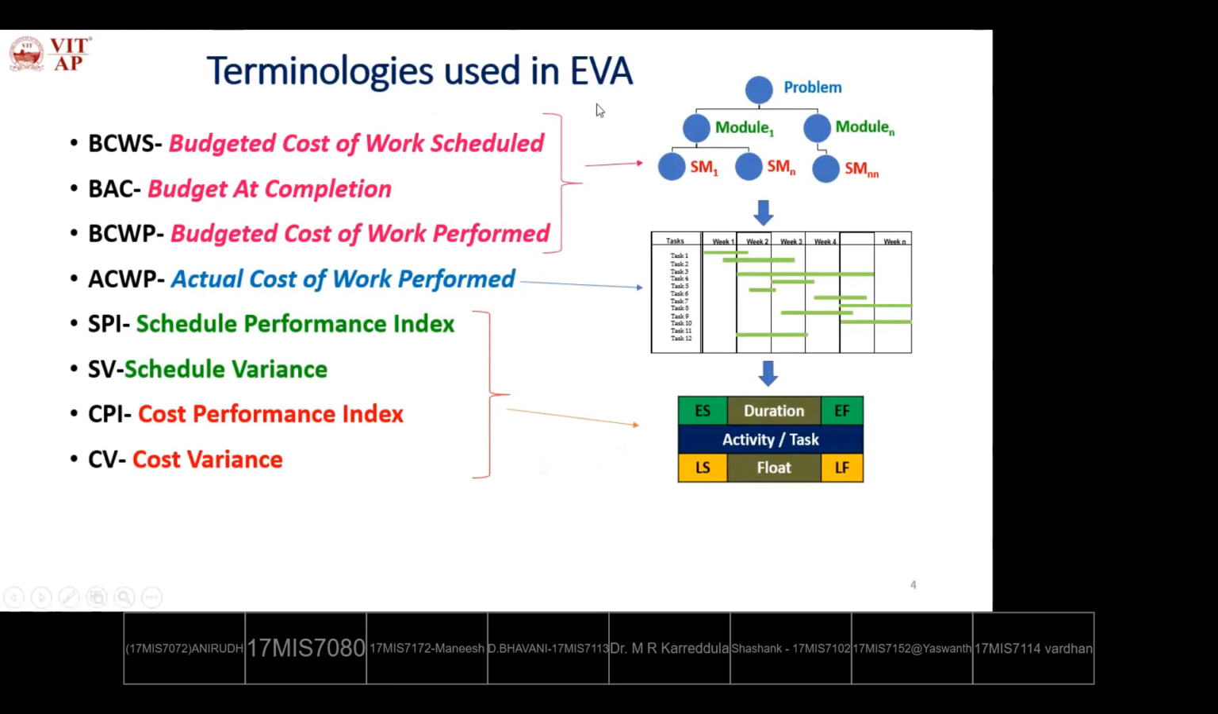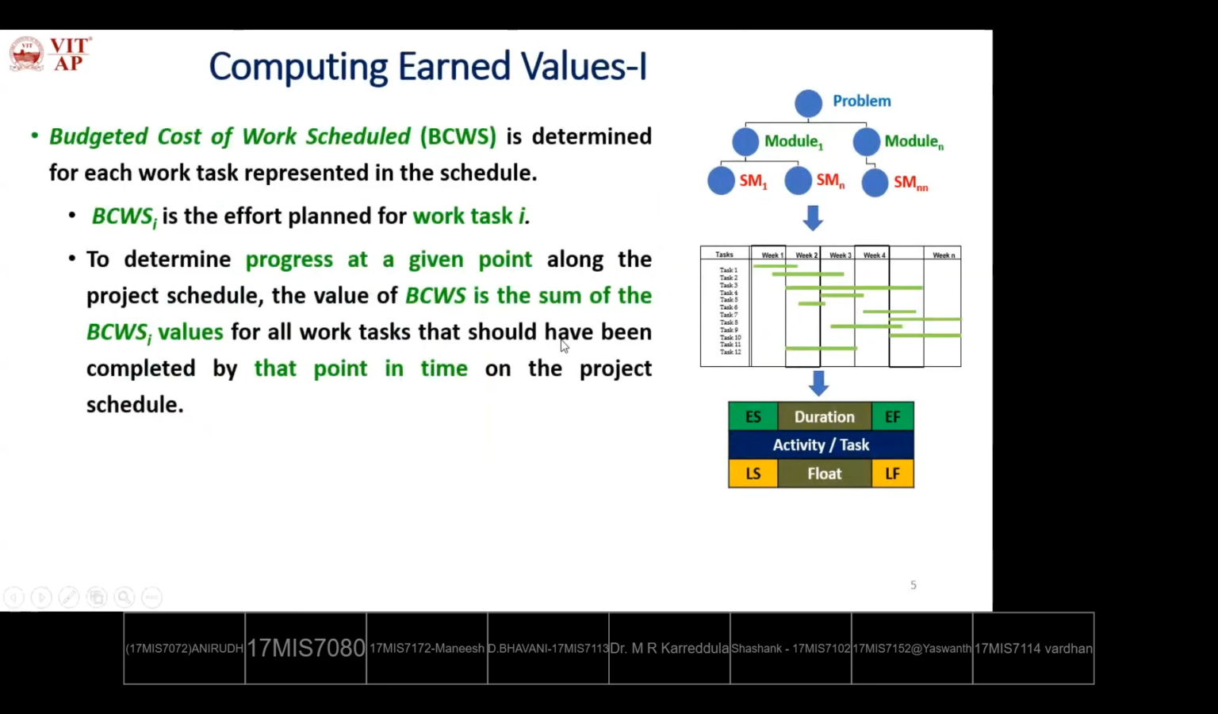So these are the various techniques used in EVA. We'll see the problem, how these are used to estimate the earned value analysis of every project task, every module, every submodule, and finally for the problem. So budgeted cost of work scheduled is determined for each work task represented in the schedule, from top to bottom. BCWS i is the effort planned for work task i.